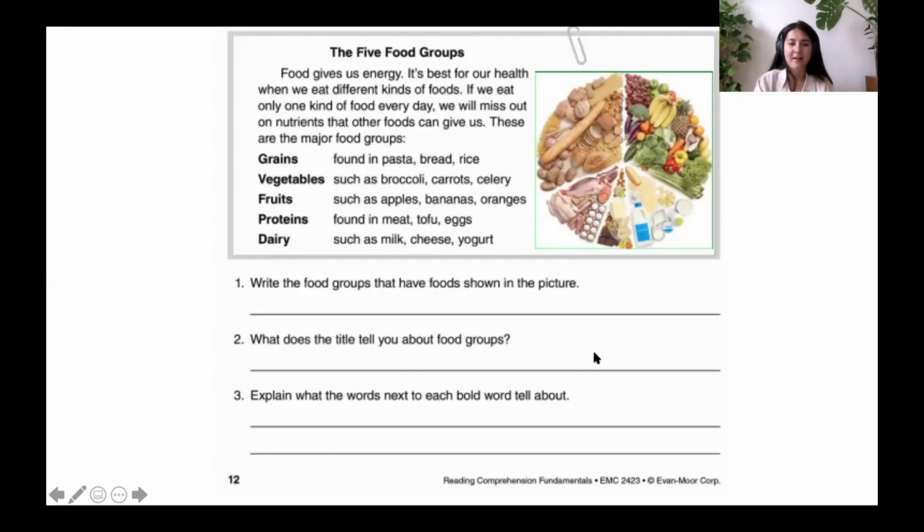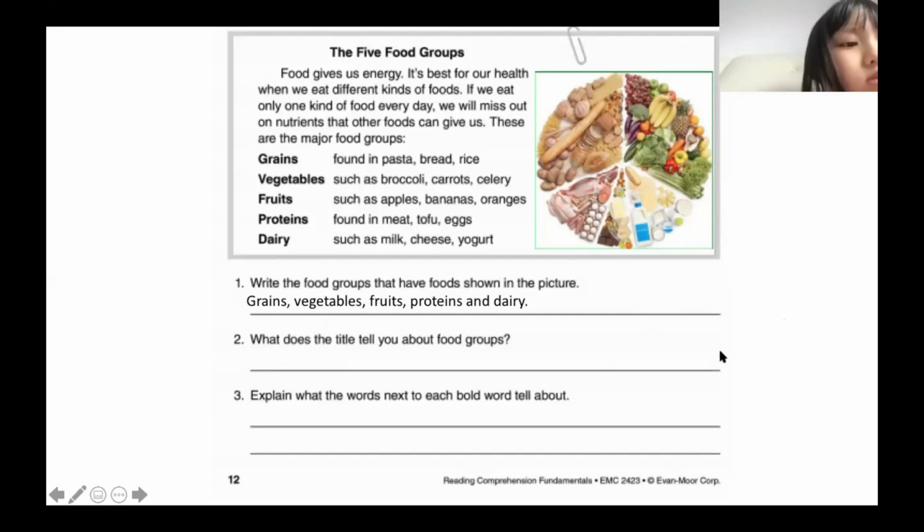What did we write down there? Zaling: Grain, vegetable, fruit, proteins, dairy. Good job, well done. Grains, vegetables, fruits, proteins, and dairy. We can see all of those food groups that have been put down as a graphic feature over here. Good job. Number 2, what does the title tell you about food groups?